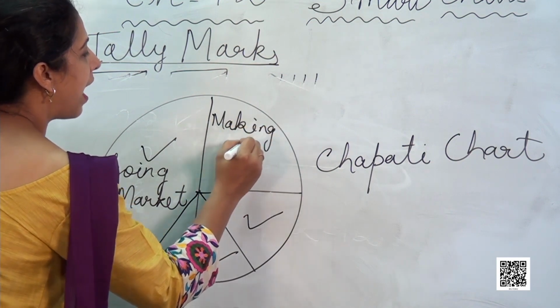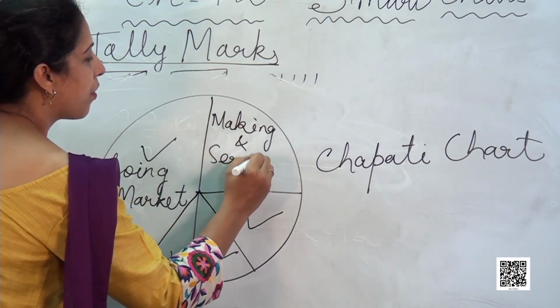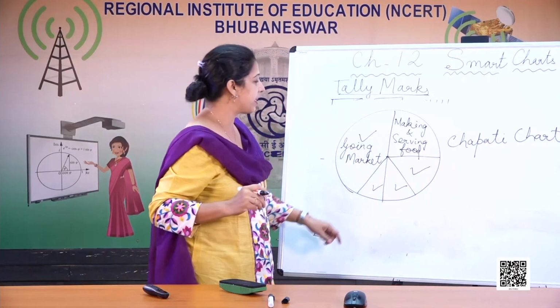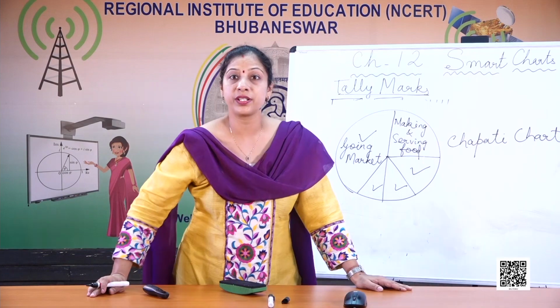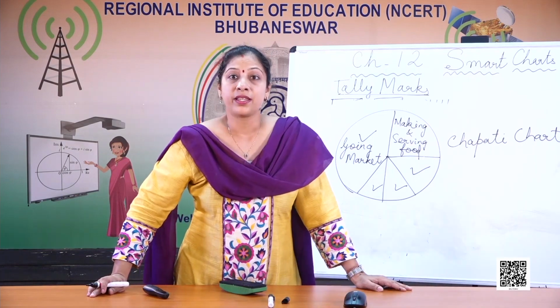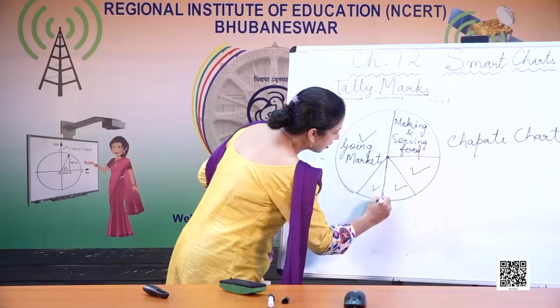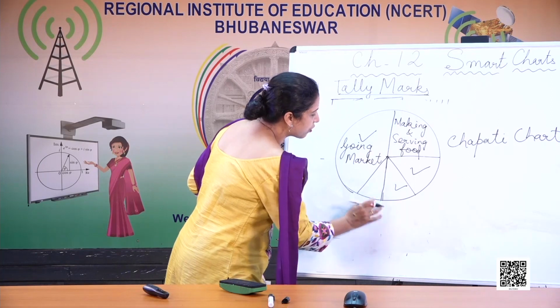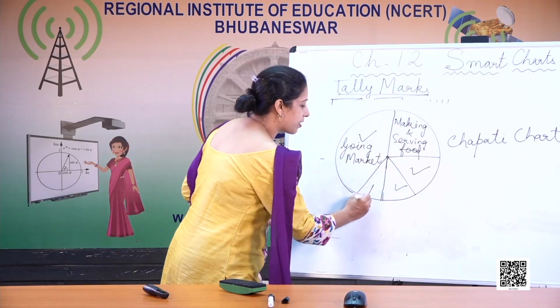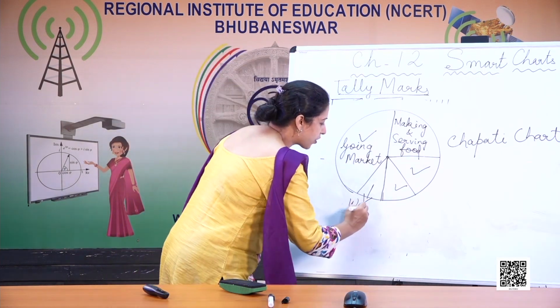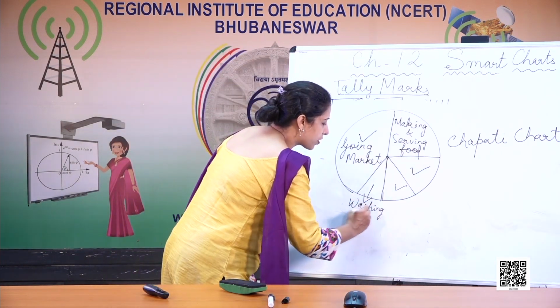Now let's see which activity the lowest number of children are doing. That is washing clothes. So out of this, you can see that this one is the smallest area. So this one is washing clothes.